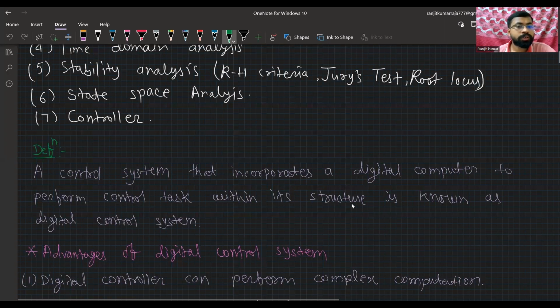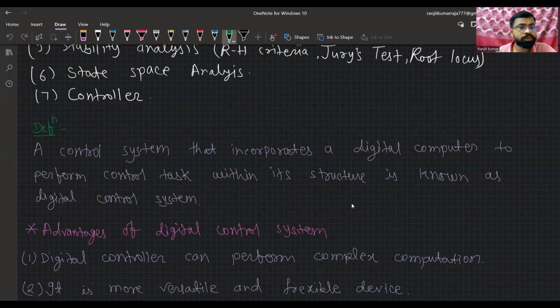First, let us see the definition of digital control system: it is a control system that incorporates a digital computer to perform control tasks within its structure. It is known as a digital control system.